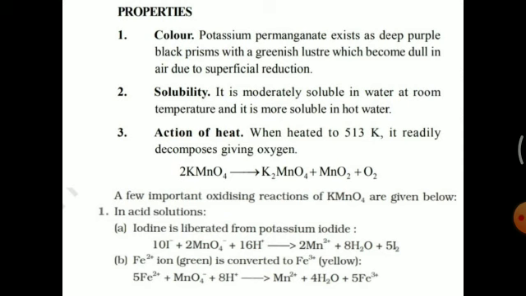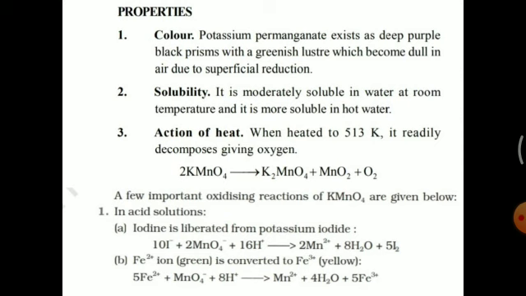That means the permanganate ion undergoes reduction. If we take the ionic equation, the permanganate ion, MnO4 minus, undergoes reduction. Since it undergoes reduction, it acts as an oxidizing agent. So it is a powerful oxidizing agent. It acts as a powerful oxidizing agent in acidic medium, alkaline medium, and also in neutral medium. Some important oxidizing reactions we will discuss here.